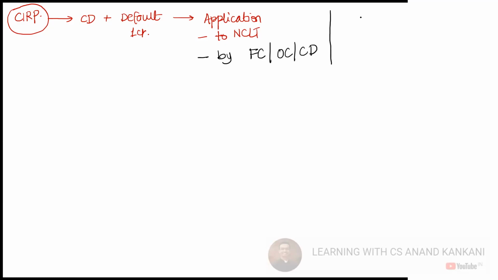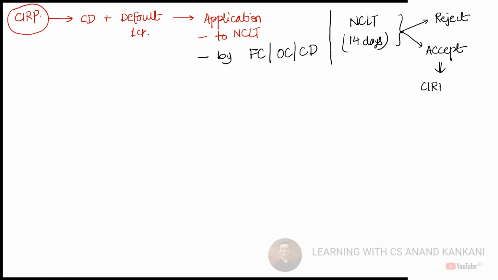Thereafter, what is NCLT going to do? How many days will NCLT take to ascertain the default? 14 days, correct. So NCLT within 14 days will ascertain the default, and thereafter NCLT is going to reject the application or accept the application, right? Once the application is accepted, we say the CIRP has commenced, correct?